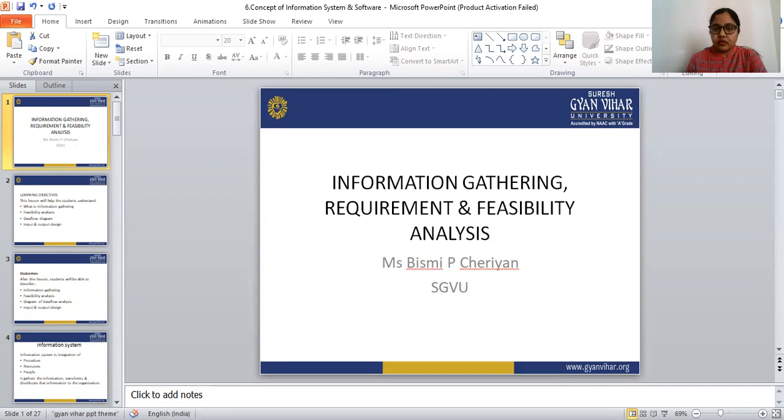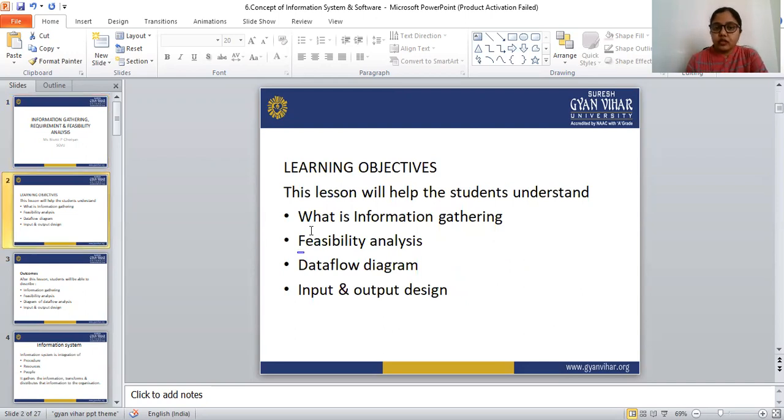Today I am going to discuss information gathering, requirements and the feasibility analysis. So what are the learning objectives of this topic? This topic will help the students to understand what information gathering is, what feasibility analysis is, the data flow diagram, and input and output design. In this topic, we are going to learn all of these.